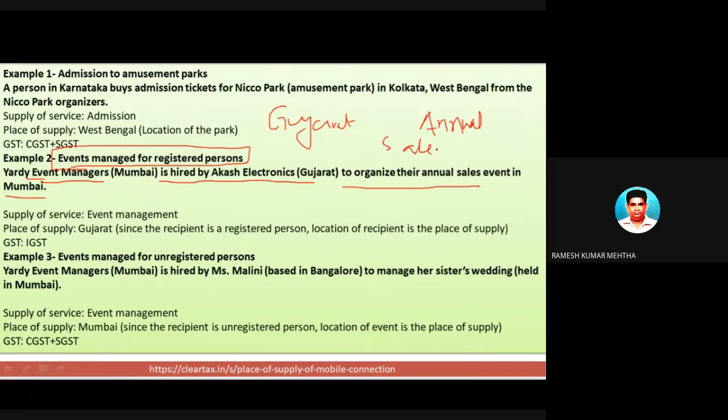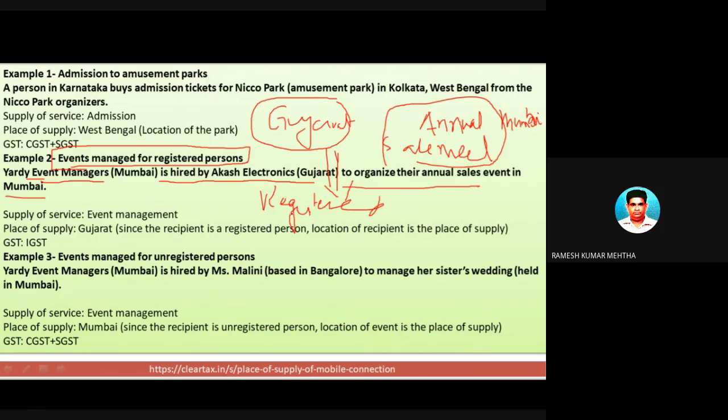Annual sales meet means what? This company is having so many branches across India, and they are inviting all the salespeople to come to an event called annual sales meet. And this annual sales meet is taking place in Mumbai. On top of it, this is an event managed for a registered person. Now, this particular company is a registered person under the GST Act.